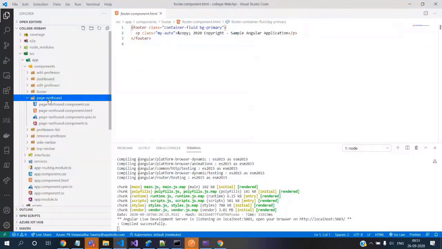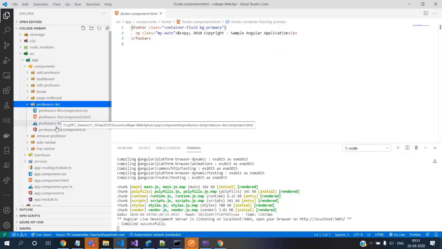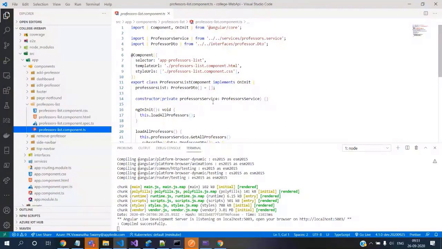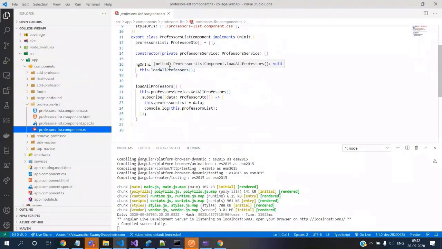Instead of displaying technical details, it is better to say that the page is not found and route the user back to the home page. Now the key thing we will focus on as of today is only the professors list component. Inside the list component, the service file we created is getting dependency injected into the constructor, and on init we are calling load all professors, which calls get professors, and we are subscribing to this RxJS.